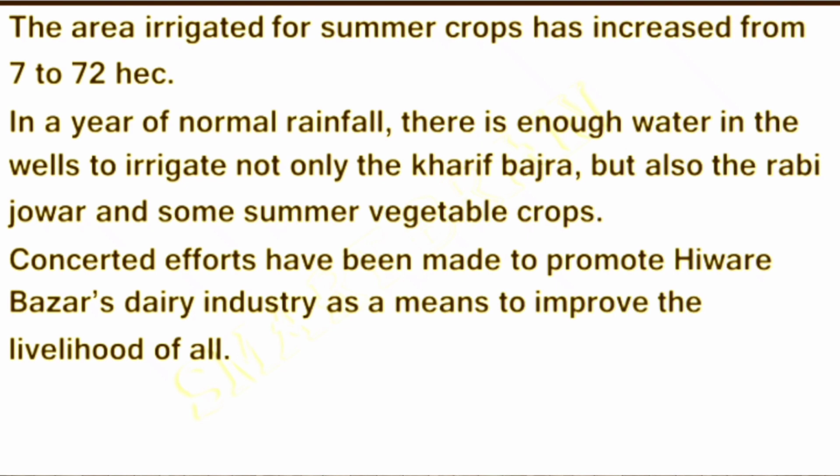The area irrigated for summer crops has increased from 7 to 72 hectares. In a year of normal rainfall, there is enough water in the wells to irrigate not only the Kharif bajra but also the rabi, jowar and some summer vegetable crops.